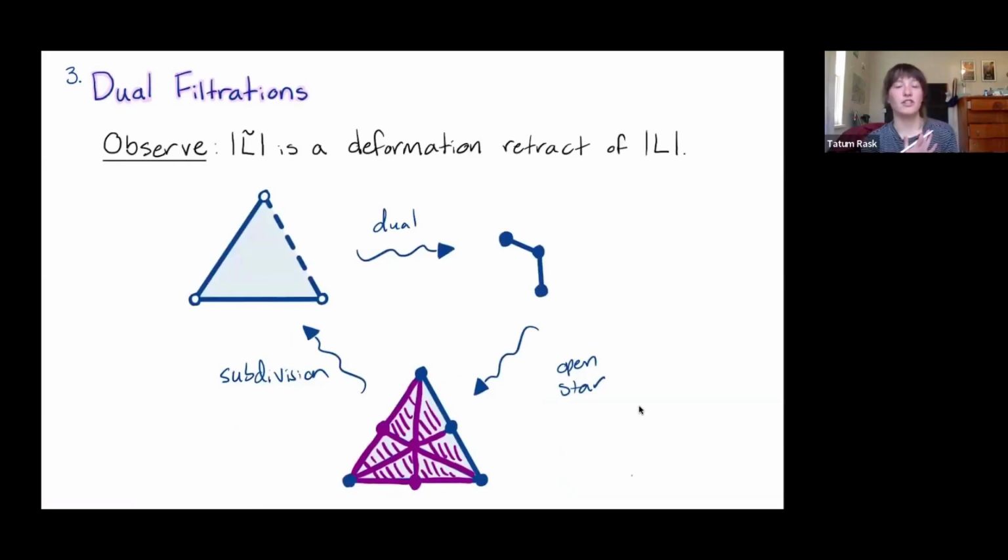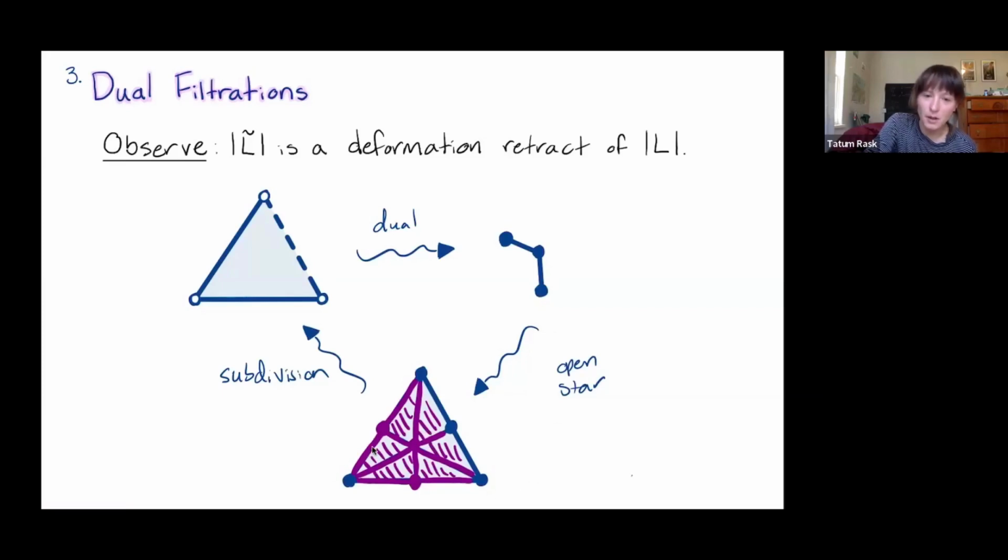All right. And one observation that's going to be crucial later is that if we look at the underlying space of our dual subcomplex, that's going to be a deformation retract of the underlying space of our original supercomplex. So one way to see that is let's compute our dual subcomplex, and then let's look at the open star of that dual subcomplex in our barycentric subdivision.